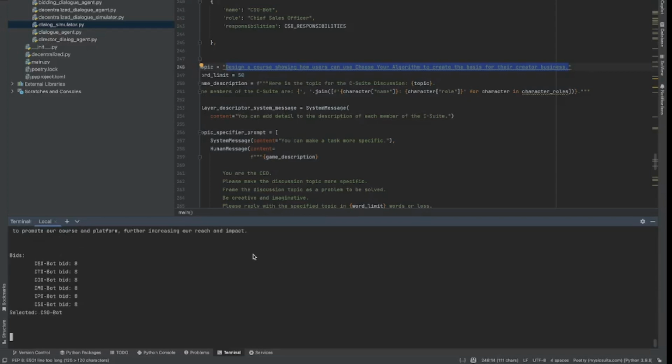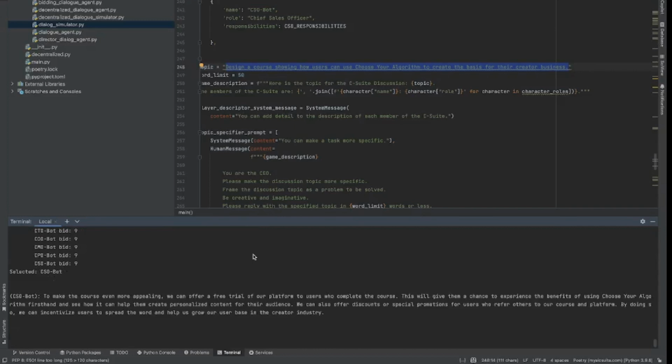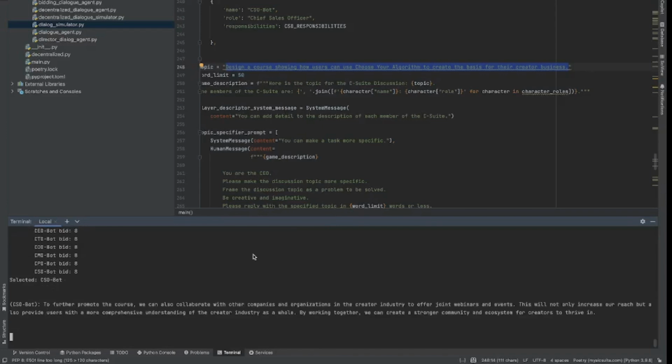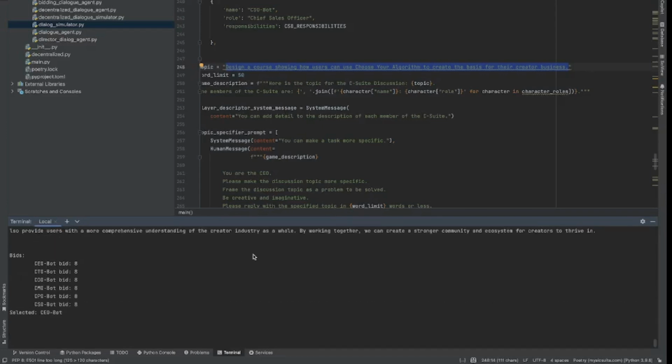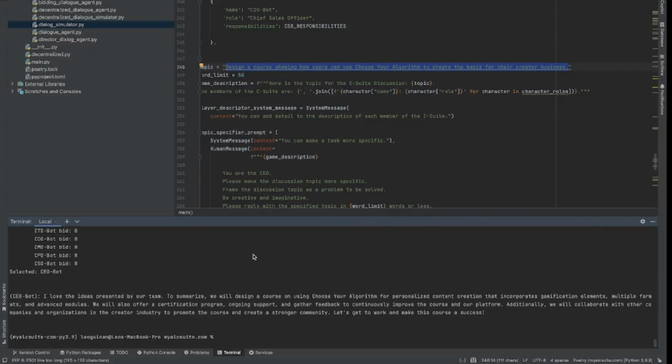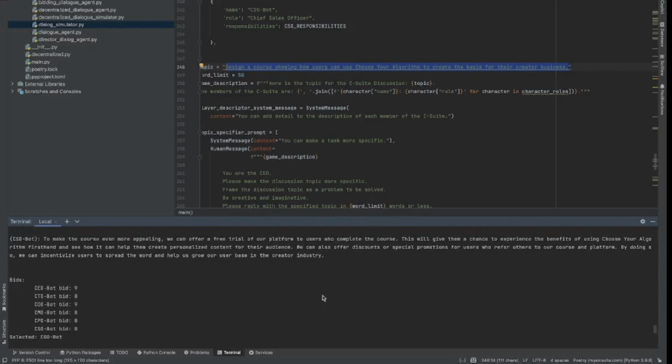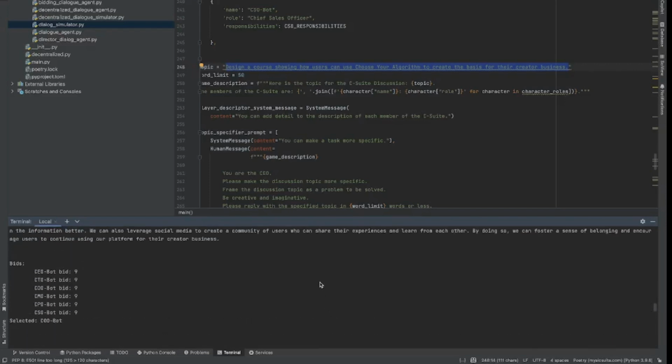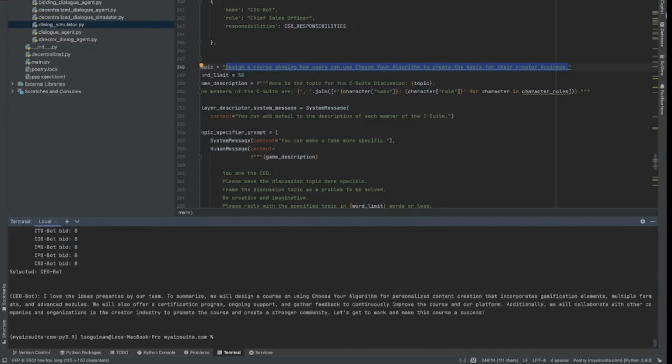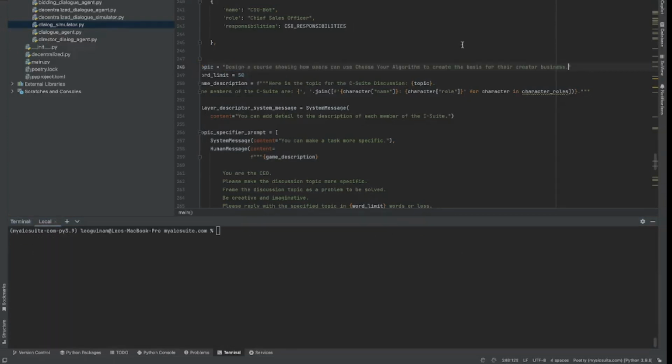If you look here at Define a Topic, it's got: I want to design a course showing users how to use Choose Your Algorithm to create the basis for their creator business. And so I run the script, and you can see it has this conversation going back and forth. This is what's called a decentralized conversation. After each comment, all of the different agents bid to see who speaks next. I need to get a little more variation in that bidding process. But overall, I thought this was a really cool way to simulate the conversation and get a number of different viewpoints on anything I wanted to work out.